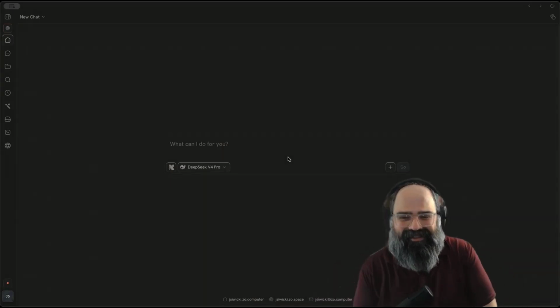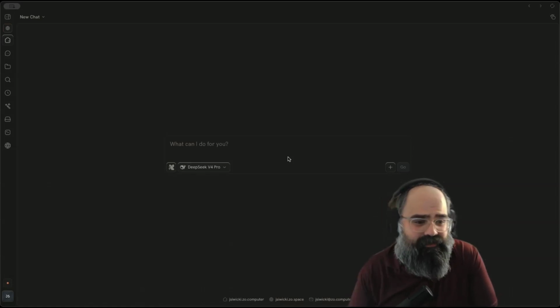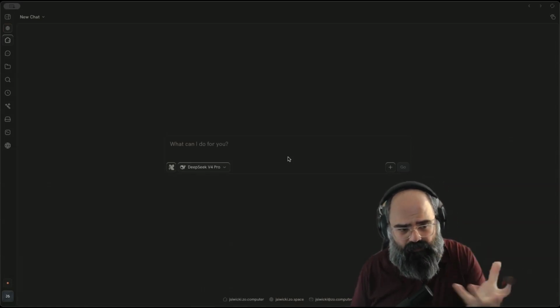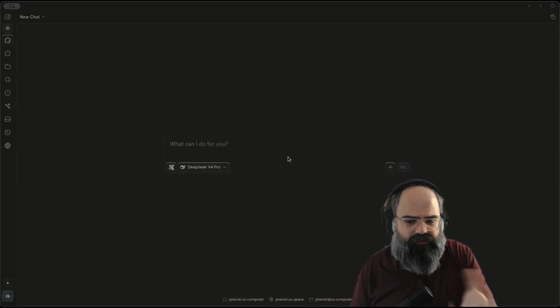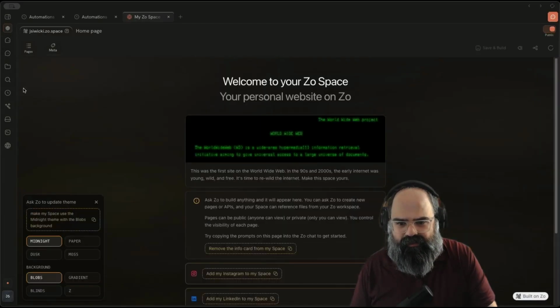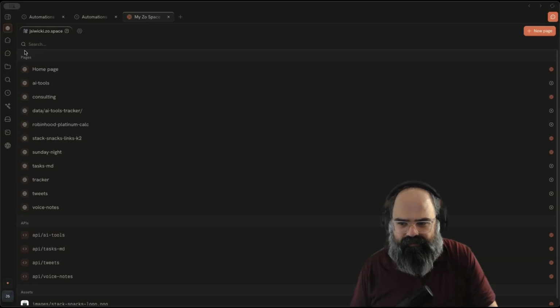We're gonna use Zoe computer, and we're just gonna build some silly things, because one thing I love about Zoe, you have your own personal container, your own personal kind of AI agent, and they call it a space, and you can just spin up these fun little tools. I was actually driving in the car the other day, and I had this idea. And Zoe took it and started it, and I thought we would bring it to light here.